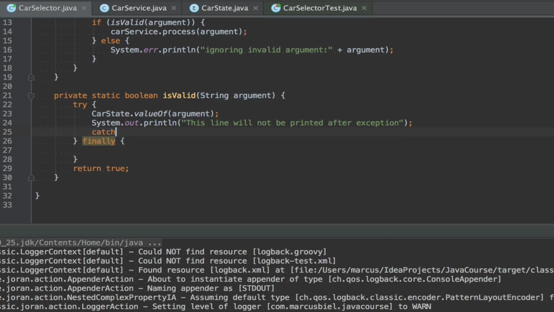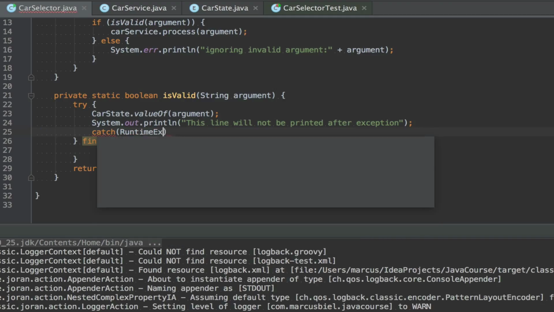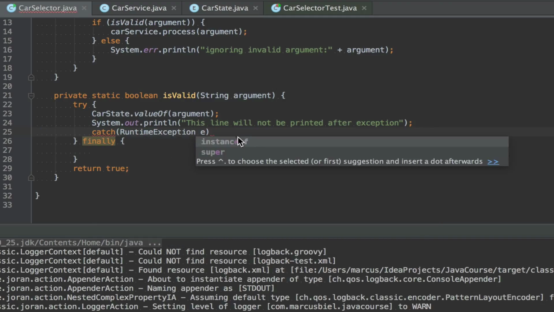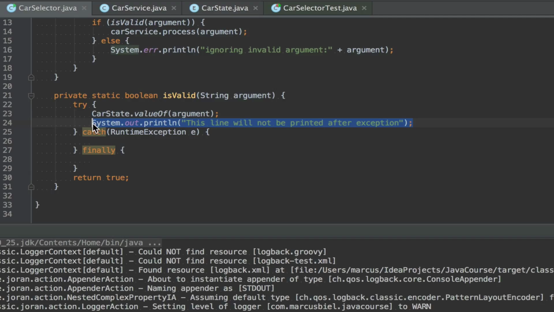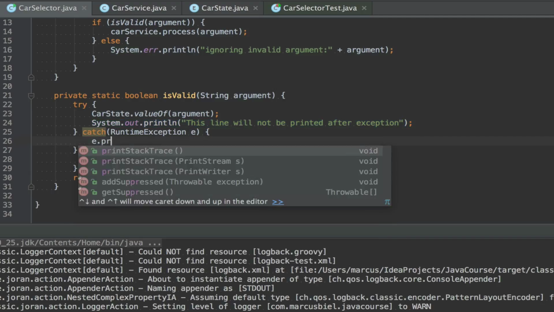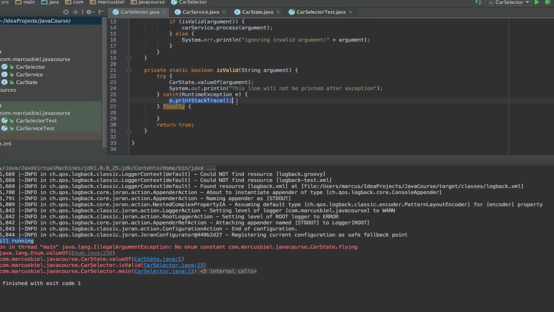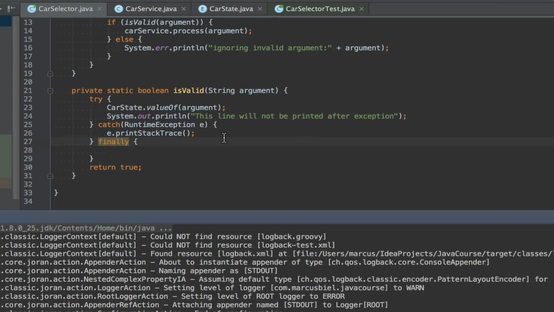Same thing if we catch it. Catch, now I say runtime exception. Runtime exception, because it's also a runtime exception. We should talk about inheritance very soon, so that I can go into more detail why that is so. Now what is wrong? Yeah, we need the closing curly brace. And one less of this. So now I can say, oh, maybe this time I will also show you print stack trace. So this should actually do the same.